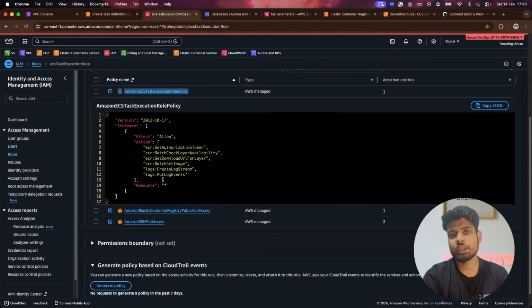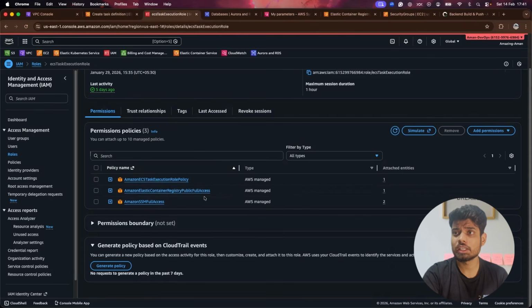But apart from that, if you need any AWS API service, if you want to call any AWS services from your code or somewhere else, you need to provide more permissions. So I will explain two more things. The second thing is ECR public full access, which has the full access. Now this might not be needed, but SSM access, we need it. I'm not going to say we need full access. I'm saying that we need SSM access, where you can keep it SSM read access.